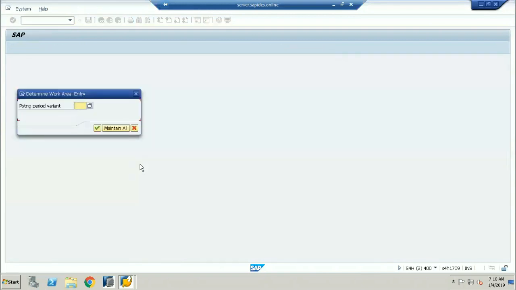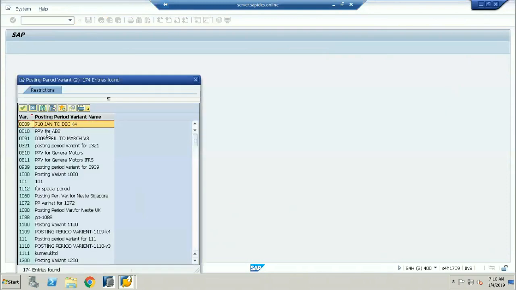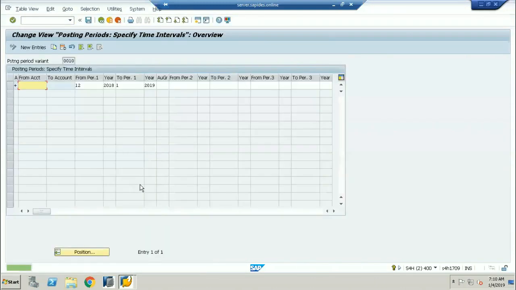If I take any posting period variant, for example a standard one, I am opening period 1. This is 2019, and the first period is open. That means your January period is open here. Very, very important.